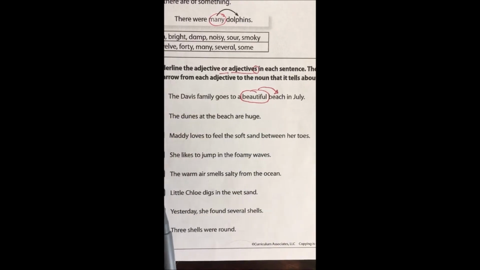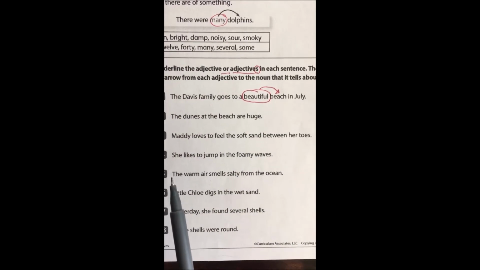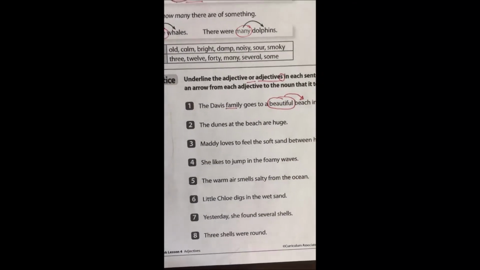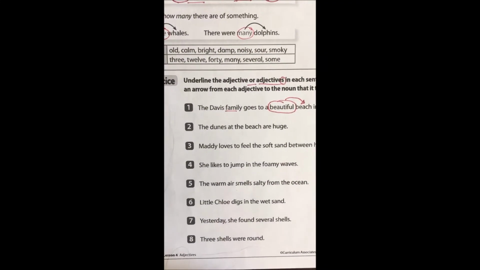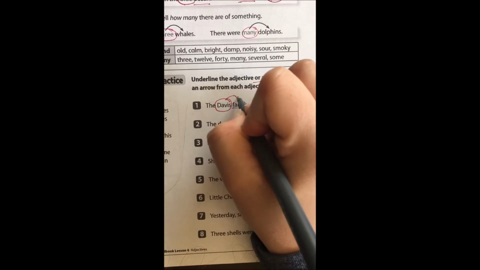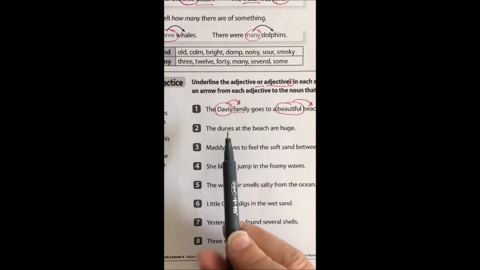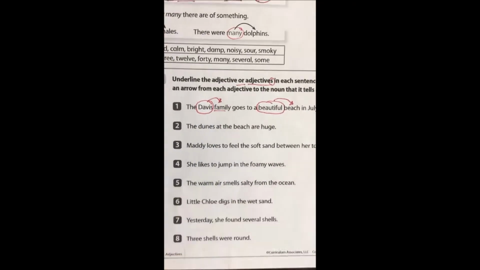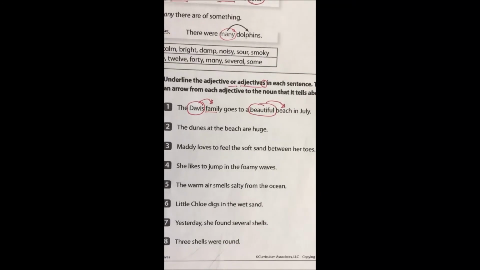So the Davis family goes to a beautiful beach in July. Beautiful is describing the word beach. There is another noun in this sentence, and it's the family. What family is it? Am I finding out what kind of family it is? Yes, the Davis family. Now this one's a bit trickier. If you only grab beautiful, that's fine. But oftentimes having that family name before it can be considered an adjective. So we're looking at that too, okay?